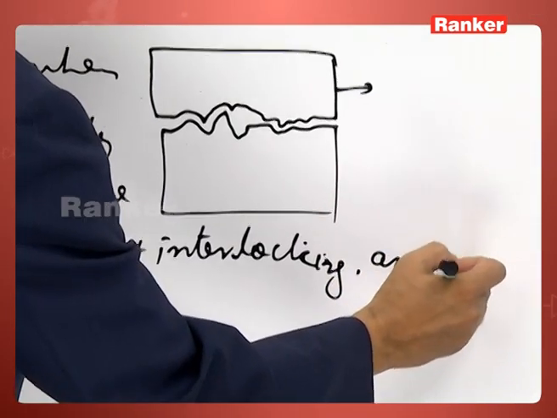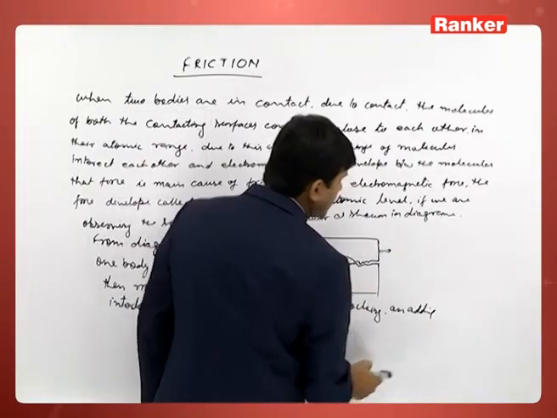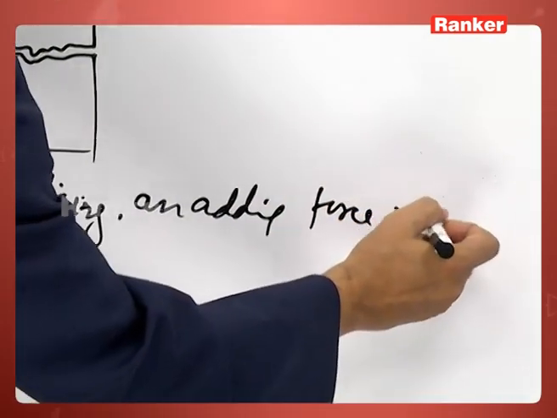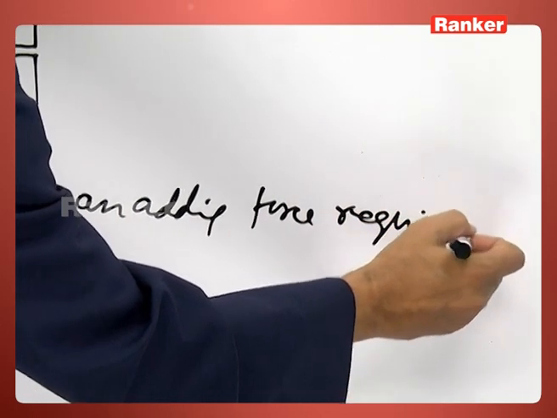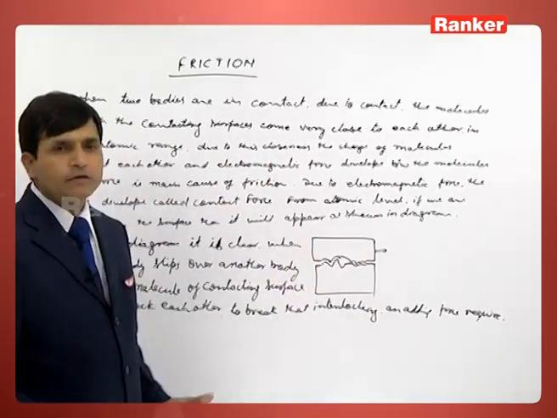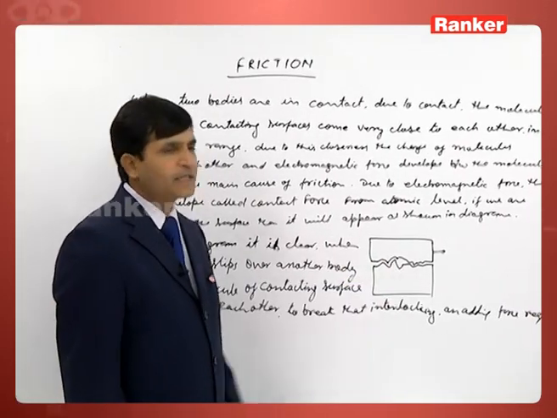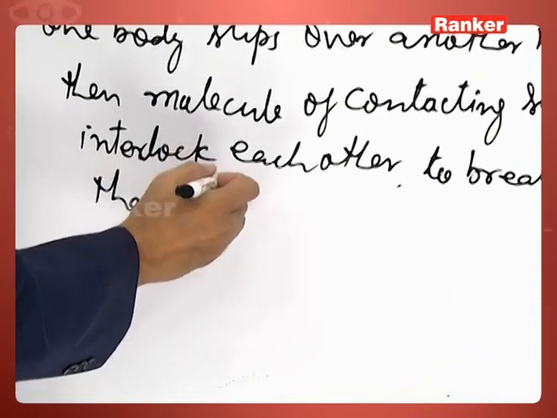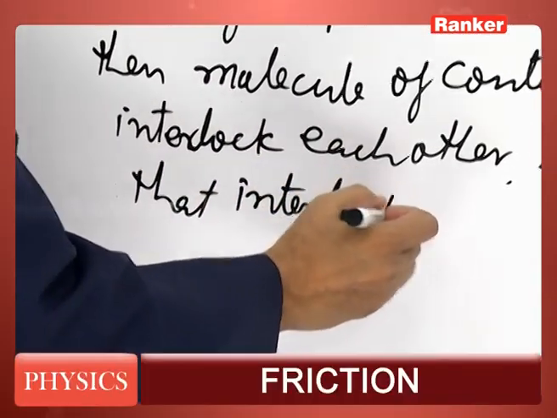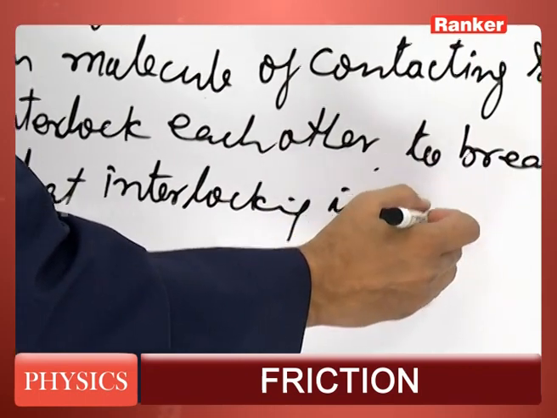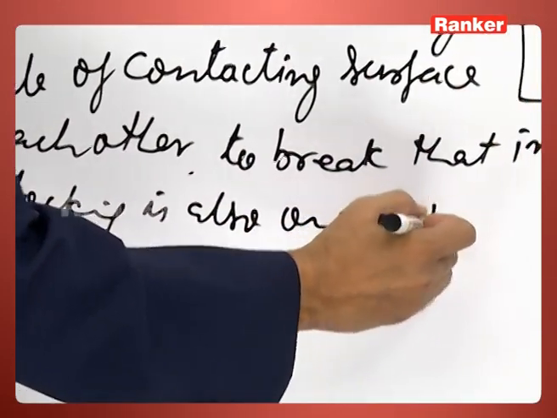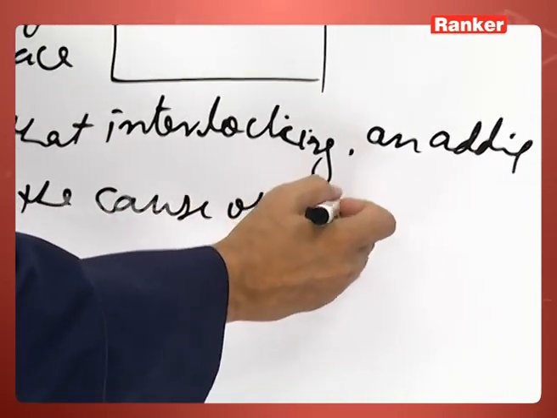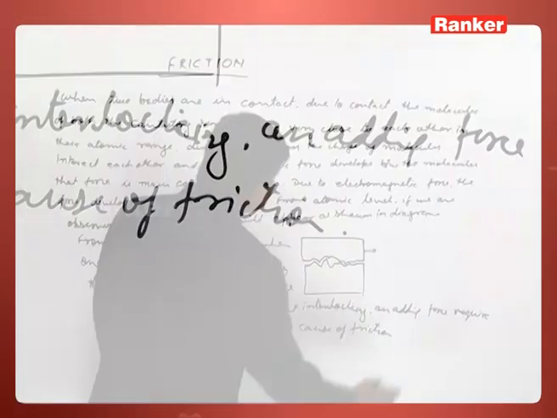So that interlocking is also one of the causes of friction. So this is the actual meaning of that.